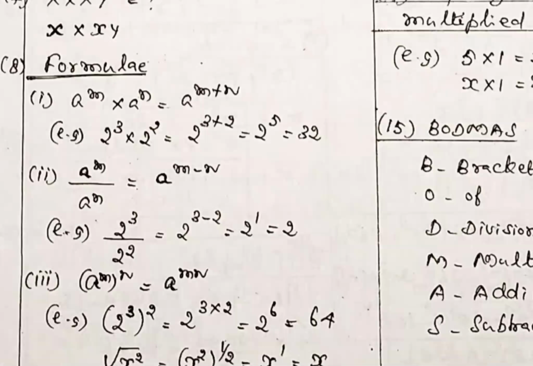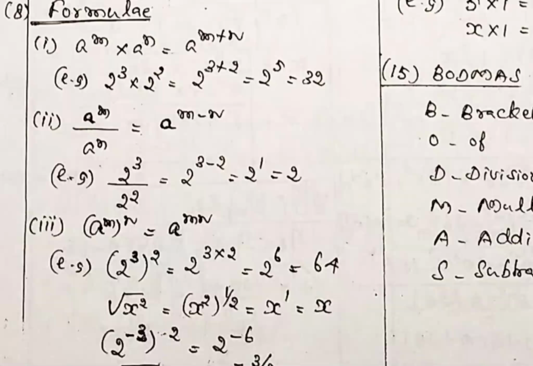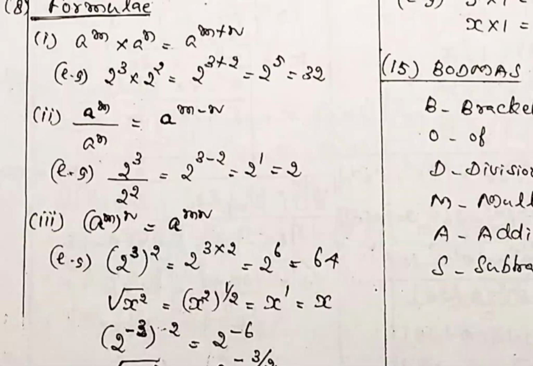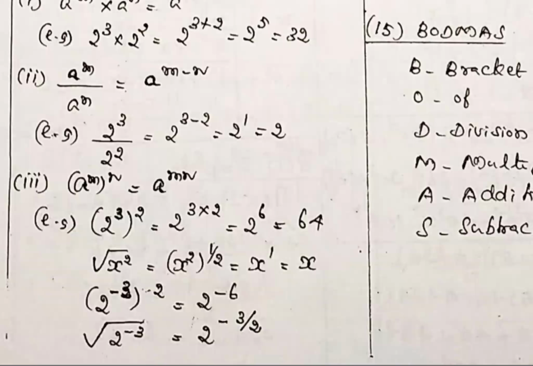Then the third one: a power m, the whole power n. Two powers are available, so multiply both powers. So it is a power mn, that is m multiplied by n. Example: 2 power 3, the whole power 2, means 3 into 2, 2 power 6, answer 64. Similarly, another example: root of x square. Square root means power 1 by 2, cube root means power 1 by 3, fourth root means power 1 by 4. Here it is the square root, so a square power 1 by 2, multiply 2 and 1 by 2, gives a power 1.